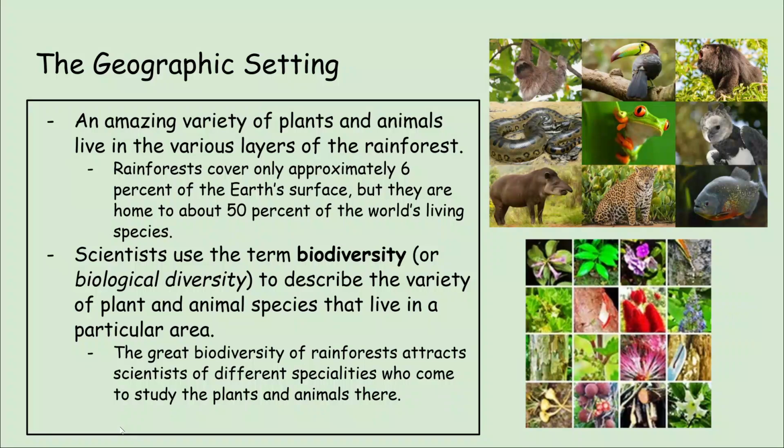The Amazon rainforest is home to a wide variety of plants and animals. This is known as biodiversity. Because of the different varieties of plants and animal species that exist in South America, specifically in the Amazon rainforest, many different scientists come to study these plants and animals.